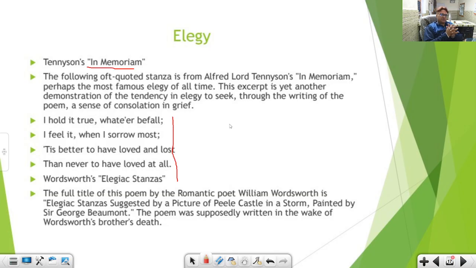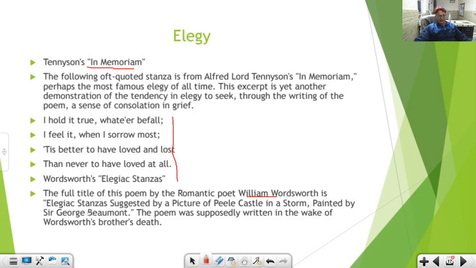Okay, I hold it true, whatever befall, I feel it when I sorrow most, it's better to have loved and lost than never to have loved at all. Okay, very popular lines. Wordsworth, sorry, Elegiac Stanzas, the full title of this poem is, and that was written by